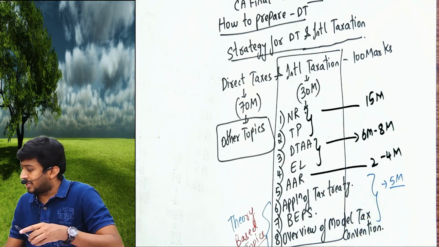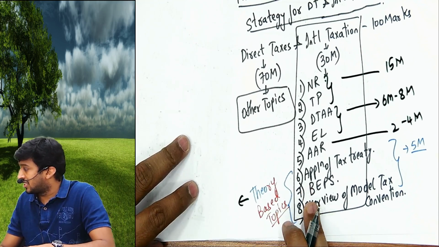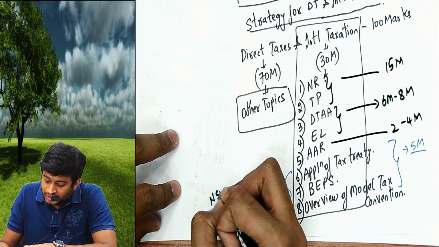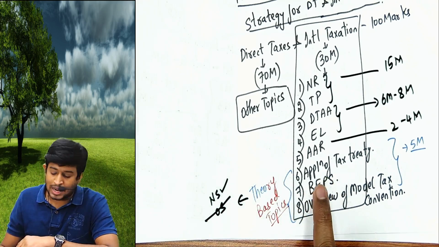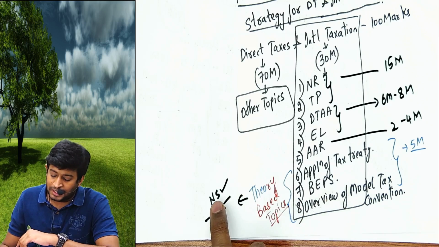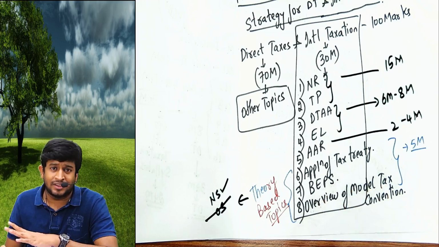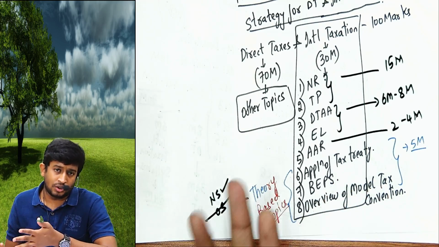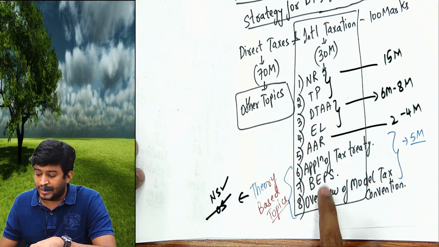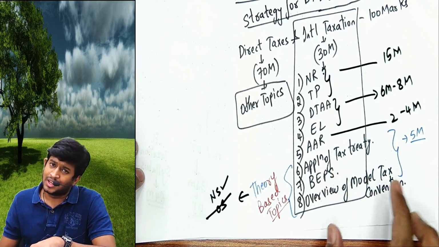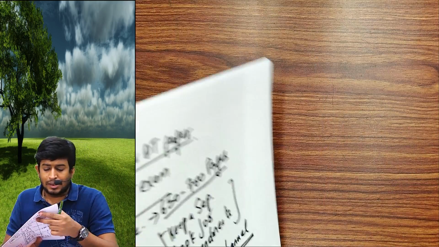Chapters number 6, 7 and 8, what we wrote, are applicable only for the new syllabus and not for old syllabus students. But it does not matter, the weightage remains the same. Whether you are in new or old, 30 marks will be asked, but old syllabus students do not have the 6th, 7th and 8th chapters in their syllabus. Am I clear with this?